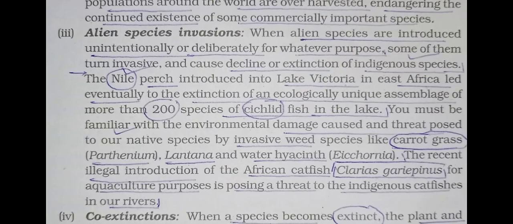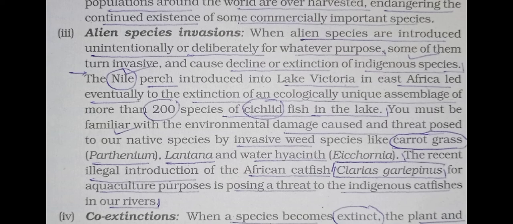So you know that when alien species are introduced in a particular region, a particular area, then it will badly affect the indigenous, meaning native, species. For example, first one is Nile perch introduced into Lake Victoria in East Africa, which led eventually to the extinction of an ecologically unique assemblage of more than 200 species of cichlid fish in the lake.